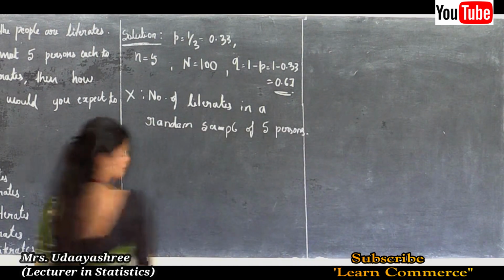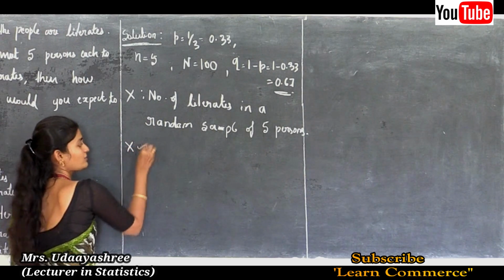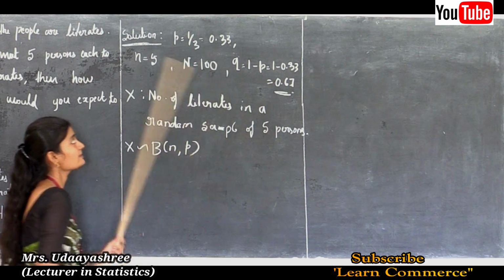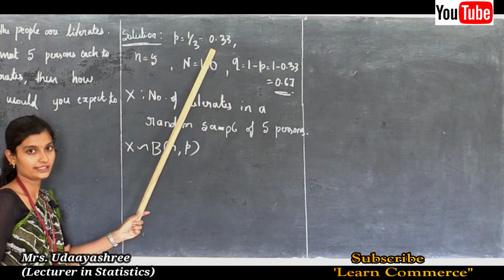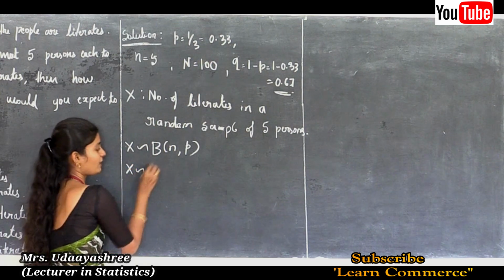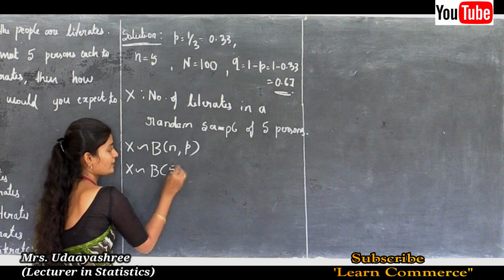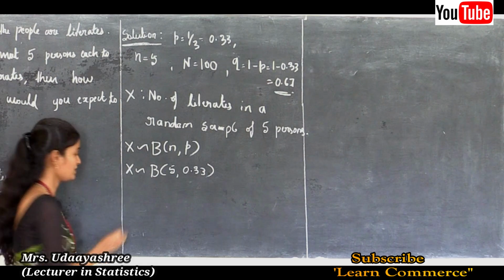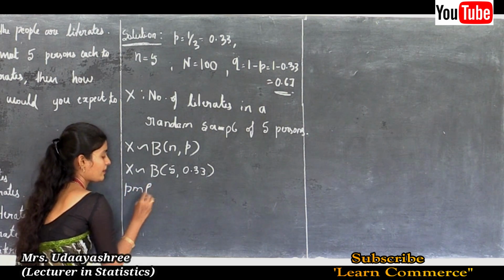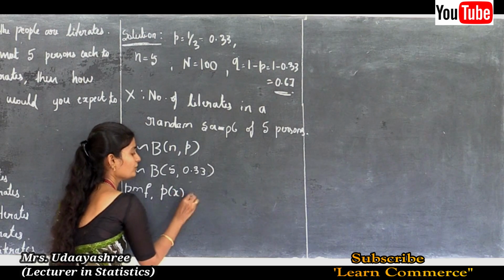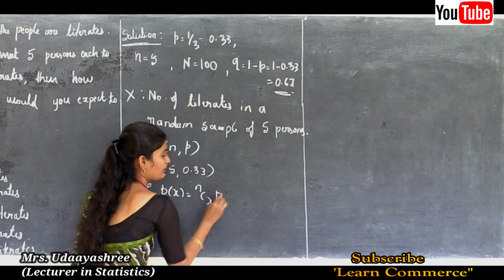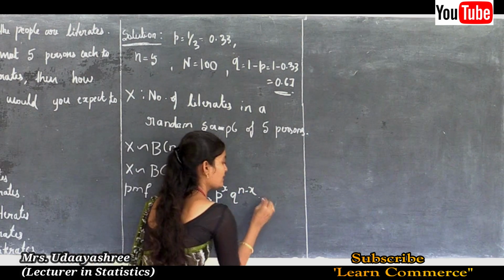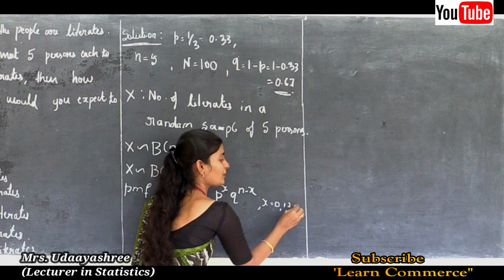Now X follows binomial distribution with parameters n and P. Here n is 5, P is 0.33. So I will substitute the values: X follows binomial with n is 5 and P is 0.33. Next I will write the probability mass function, that is PMF: P of X is equal to nCx P to the power x, Q to the power n minus x, where x ranges over 0, 1, 2 up to n.